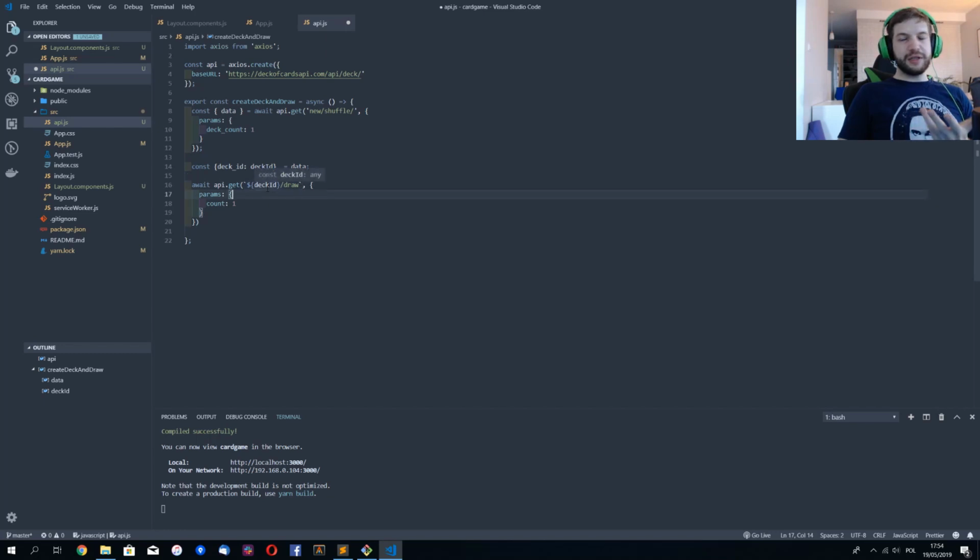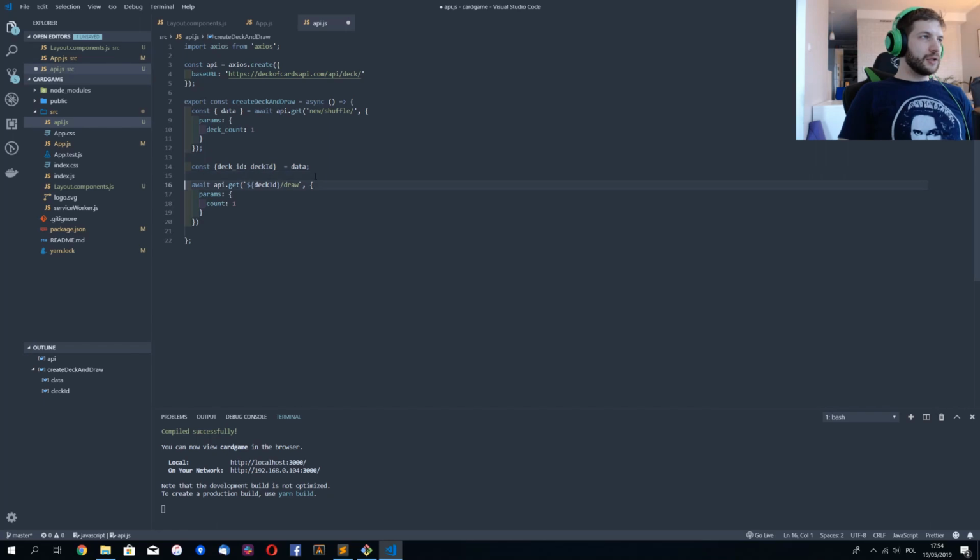It's basically using some kind of constant to produce a string. So if deckId is 2, you will get a string like 2/draw. It's just a string interpolation based on some variable.